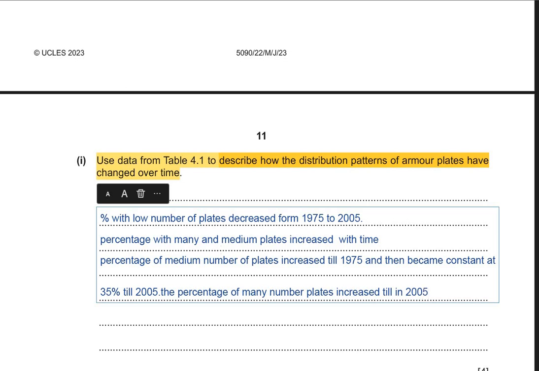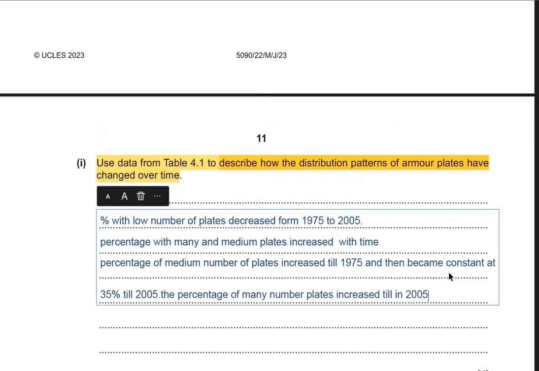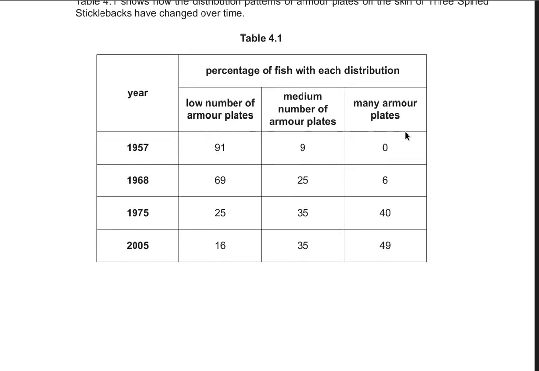All right, and we can also talk about that the many armor plates showed the least value in 1968. That was 6. Only 6% of the many armor plates were present in 1968, which was least of all three.